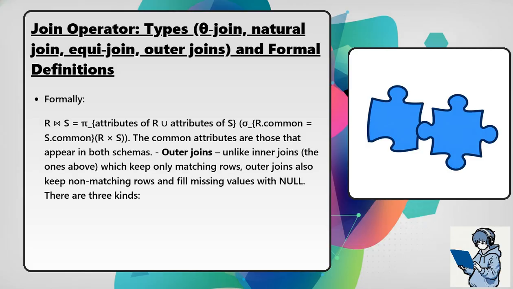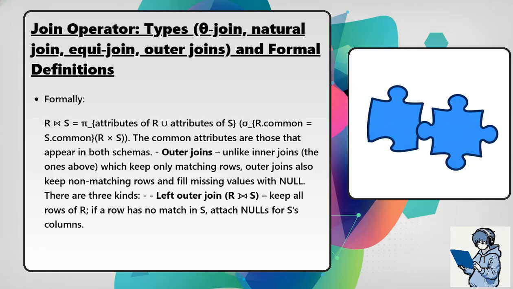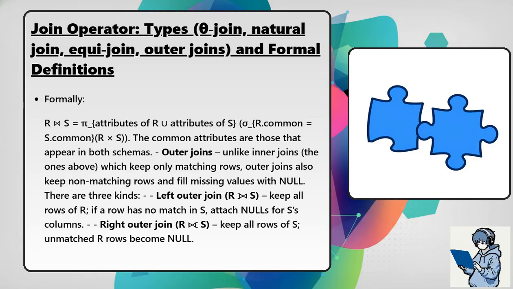Outer joins, unlike inner joins, which keep only matching rows, also keep non-matching rows and fill missing values with null. There are three kinds. Left outer join, R left outer join S, keeps all rows of R. If a row has no match in S, attach nulls for S's columns. Right outer join, R right outer join S, keeps all rows of S. Unmatched R rows become null.